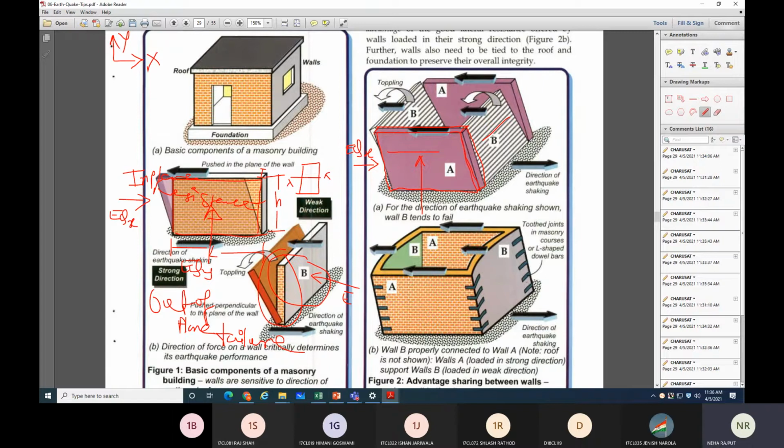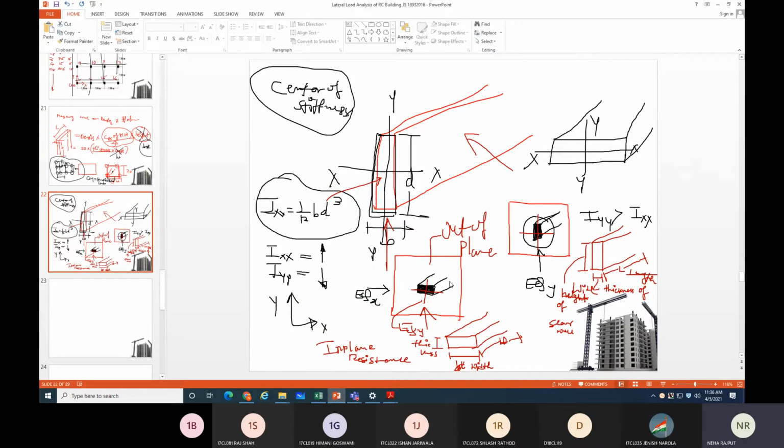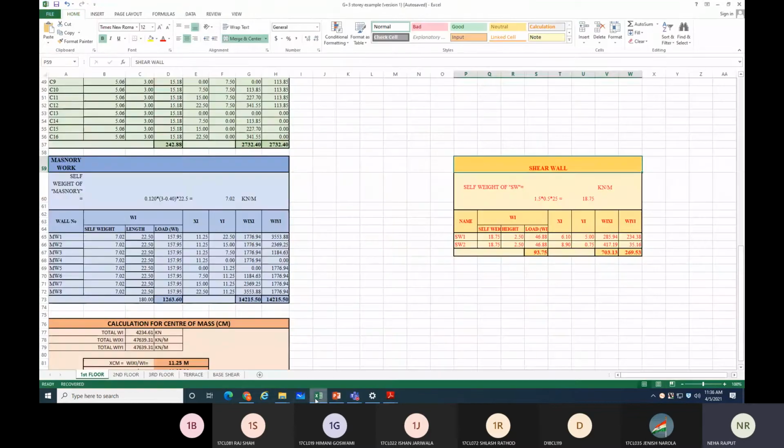Right. So here, look at B wall. If I give force in this direction to B wall, it will topple down. But if I am giving force in this direction, then that will resist. So this is the same situation for the shear wall also. Shear wall is strong in its plane direction. In plane direction it is strong, out of plane direction the wall will be weak. Right. So in this case you need to see where the wall is provided.